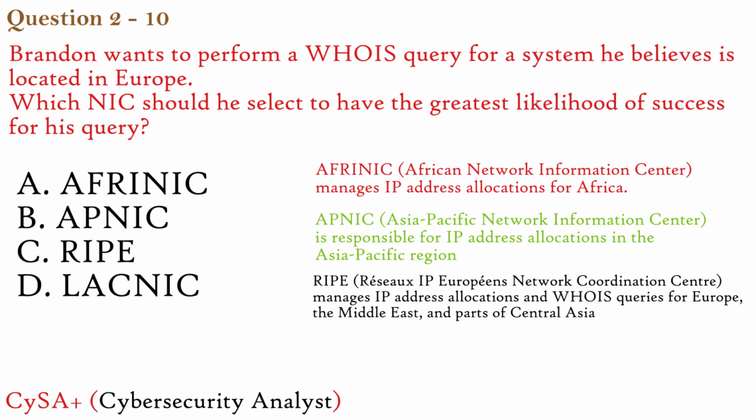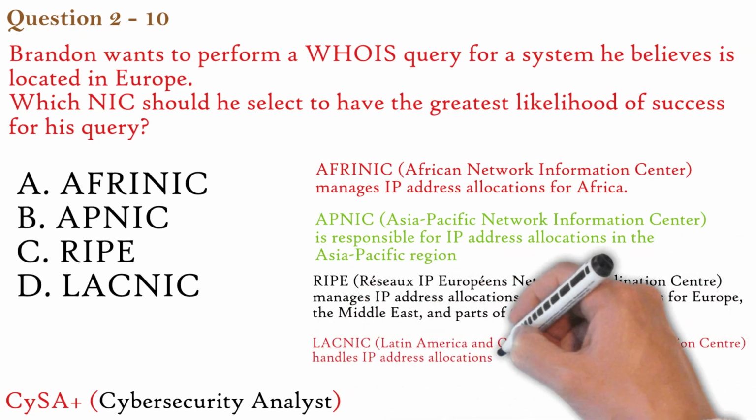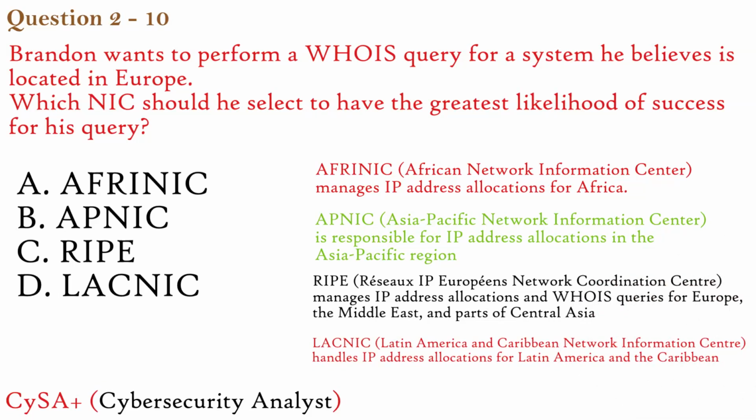LACNIC, Latin America and Caribbean Network Information Centre, handles IP address allocations for Latin America and the Caribbean. So our correct answer is C. RIPE. Brandon should use RIPE for the WHOIS query since it is the RIR responsible for systems located in Europe.